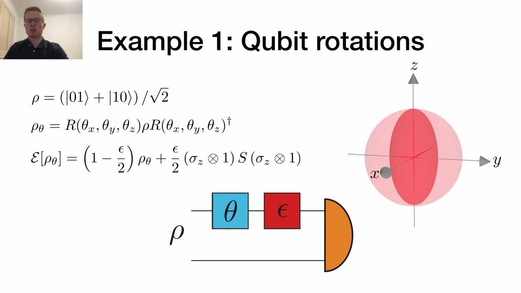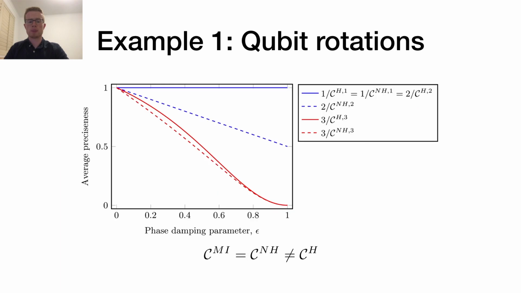Our first example is the problem of trying to estimate 3 rotations about the x, y and z axes of the Bloch sphere using a 2-qubit probe. Our input state is the maximally entangled 2-qubit state. 1 qubit in the probe experiences the different rotations and is then subject to the phase damping channel. The effect of the phase damping channel is to shrink the Bloch vector along the x and y axes. The second qubit experiences only the identity channel.